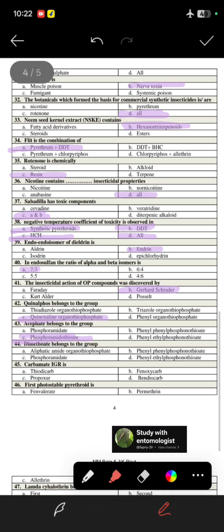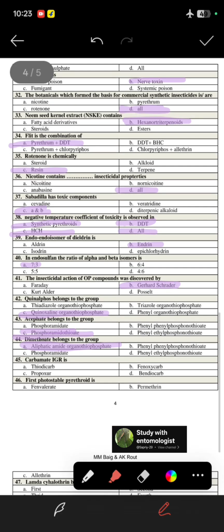Next is dimethoate belongs to the group, so it belongs to the aliphatic amide organophosphate group. Although these three, quinalphos, acephate and dimethoate, all are organophosphates, inside the organophosphates there are different groups. That's why, for building our concept, these three questions are there. Next is carbamate IGR, so there is one carbamate insecticide which acts as an IGR and that name is fenoxycarb.